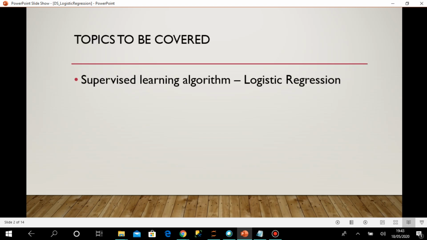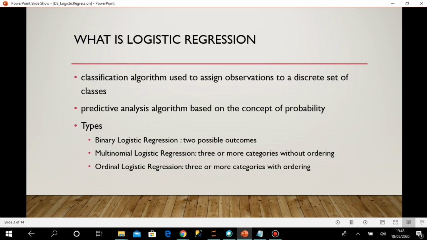In today's session, we are going to discuss logistic regression. This is a supervised learning algorithm. We have already discussed a few of the supervised learning algorithms in the earlier sessions, and in today's session, we will be discussing logistic regression. So, let us have some more details on it.